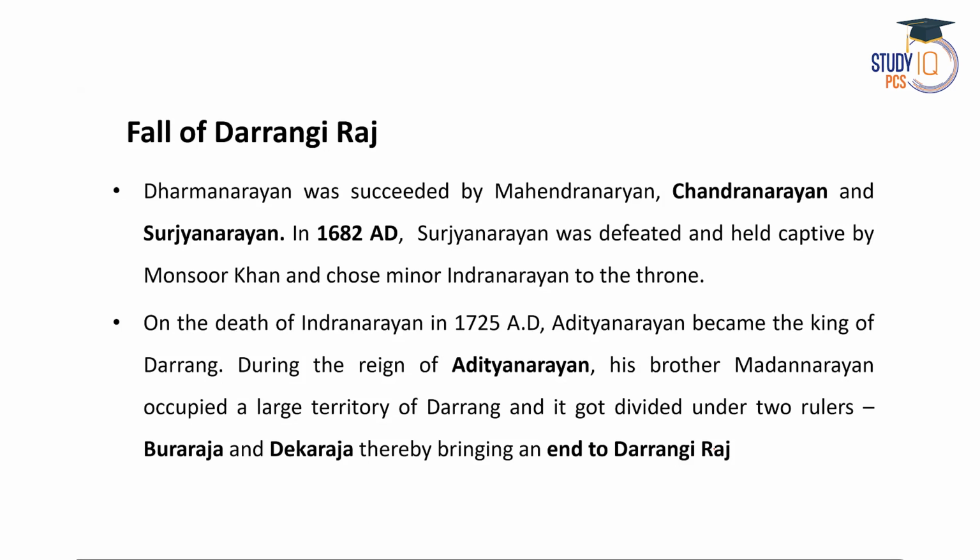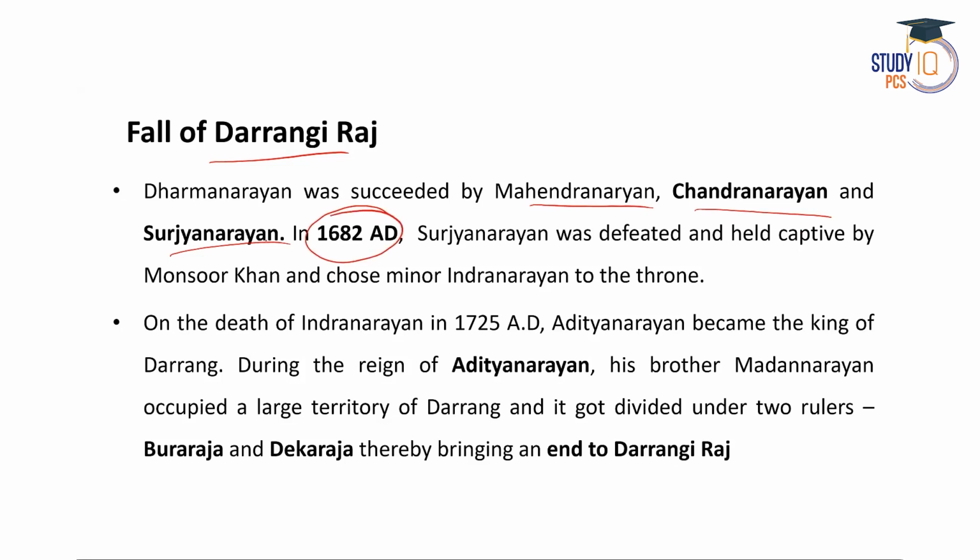So basically they were kings of the Dorongi Rajya, right? After the fall of the Koch Kingdom, the Dorongi Raj was established by Pratapsingha, and Dharma Narayan was the first Dorongi Raja. Then after him came Mohendra Narayan, Chandra Narayan and Khurja Narayan.